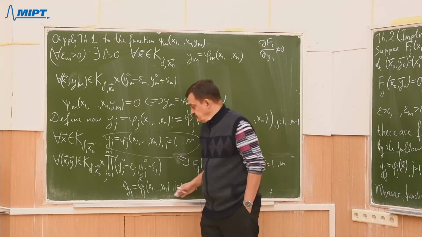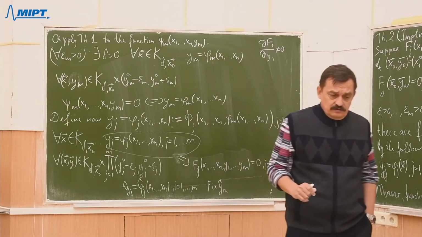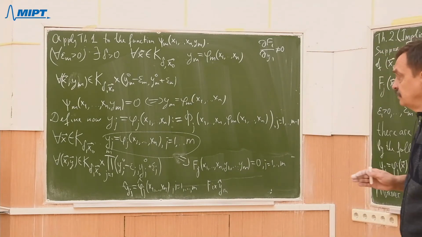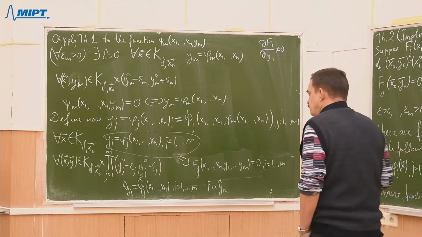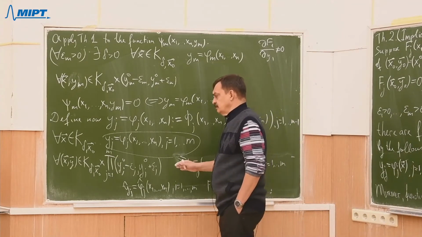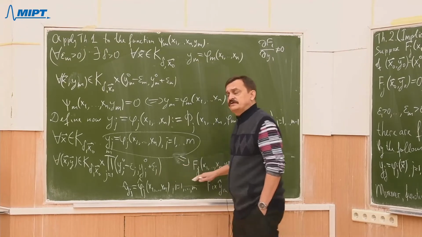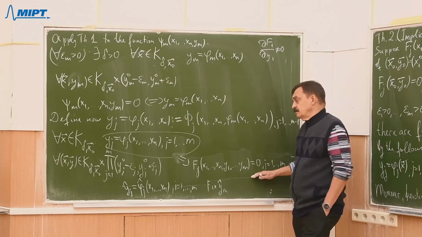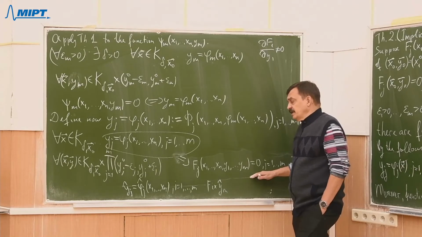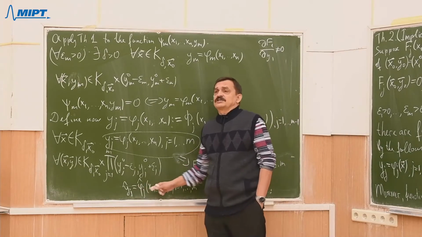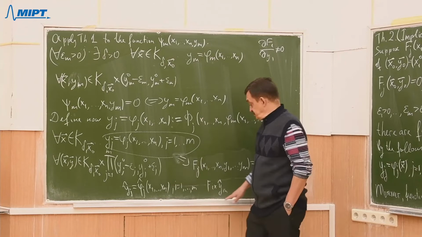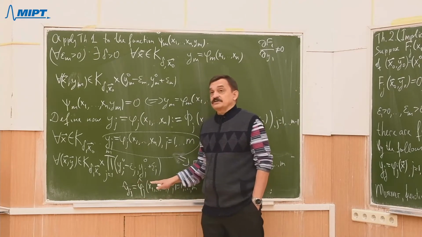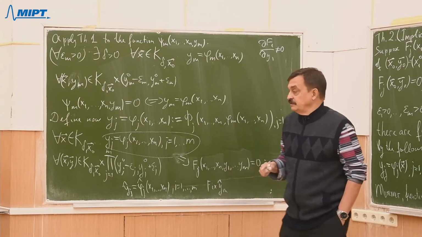So ym hat is fixed arbitrarily. Then look at what is written here. We have m-1 functions with hats, right?